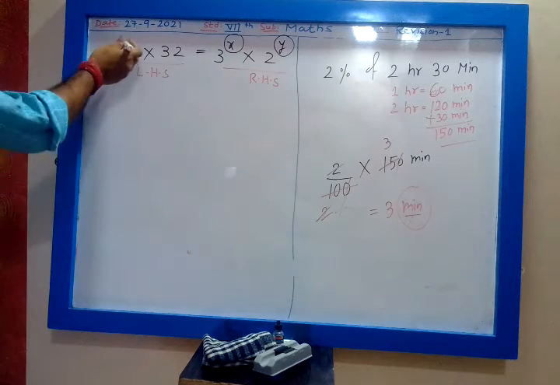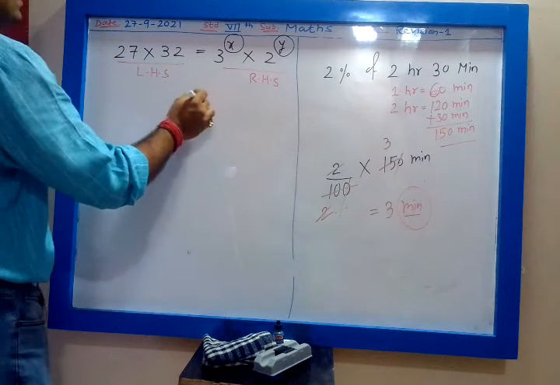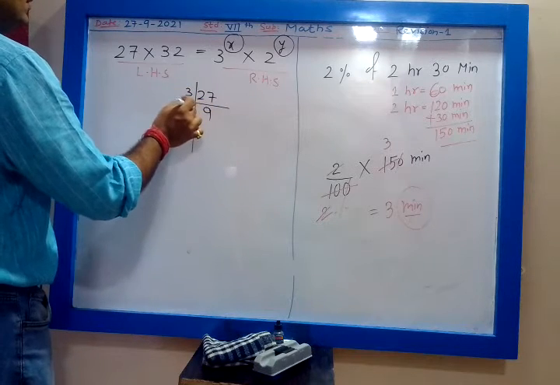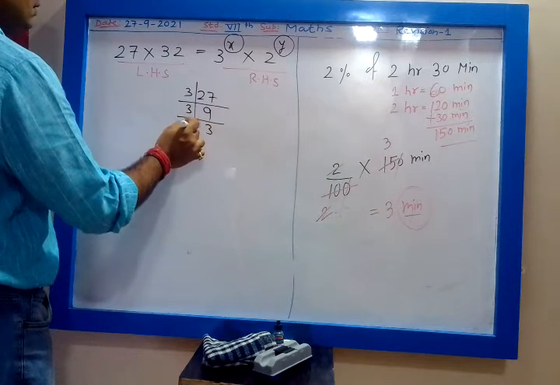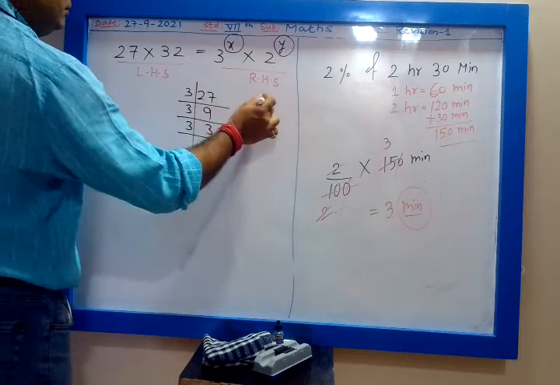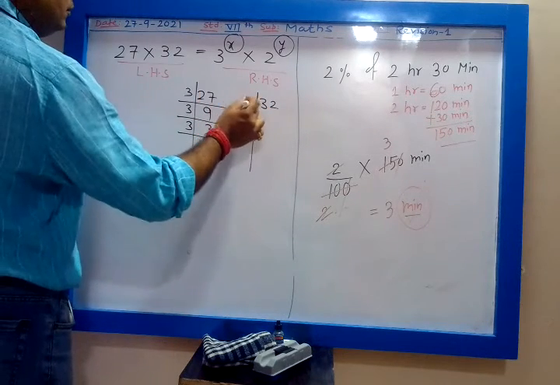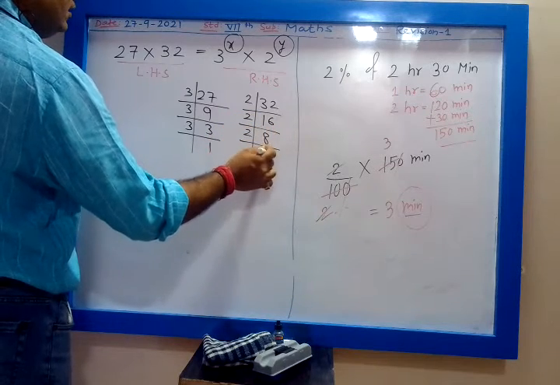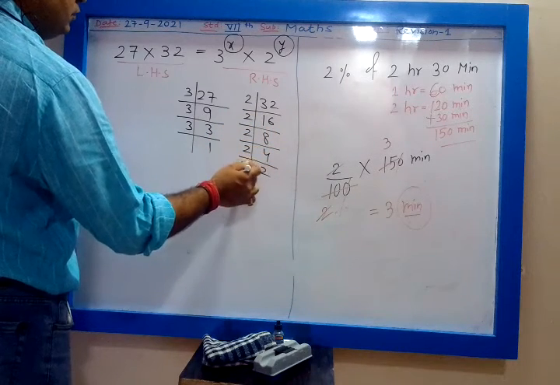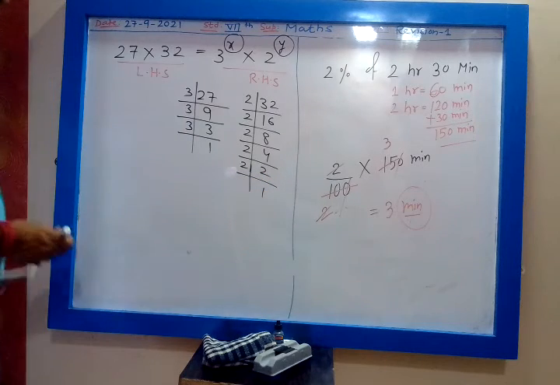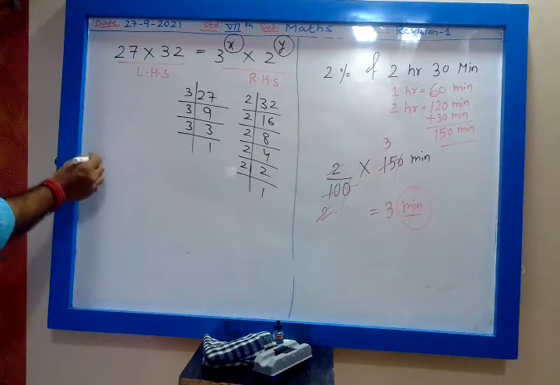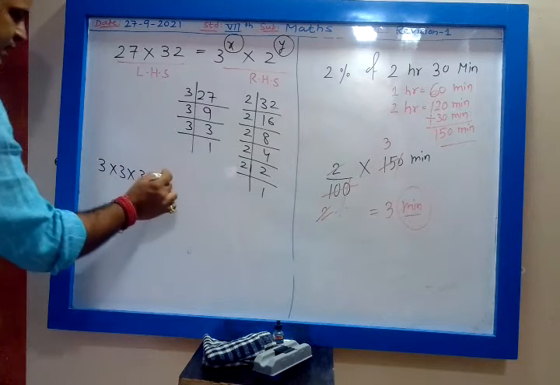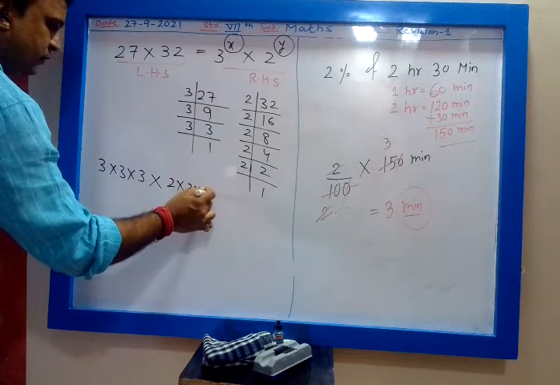Okay. So let us use prime factorization and find factors of 27. 3 threes are 9, 3 nines are 27. Then 32, the prime number is 2: 2 sixteens, 2 eights, 2 fours are 8, 2 twos are 4, 2 ones are 2. So this 27 I can write 3 into 3 into 3. Then 32 I can write 2 into 2 into 2 into 2 into 2, 5 times.